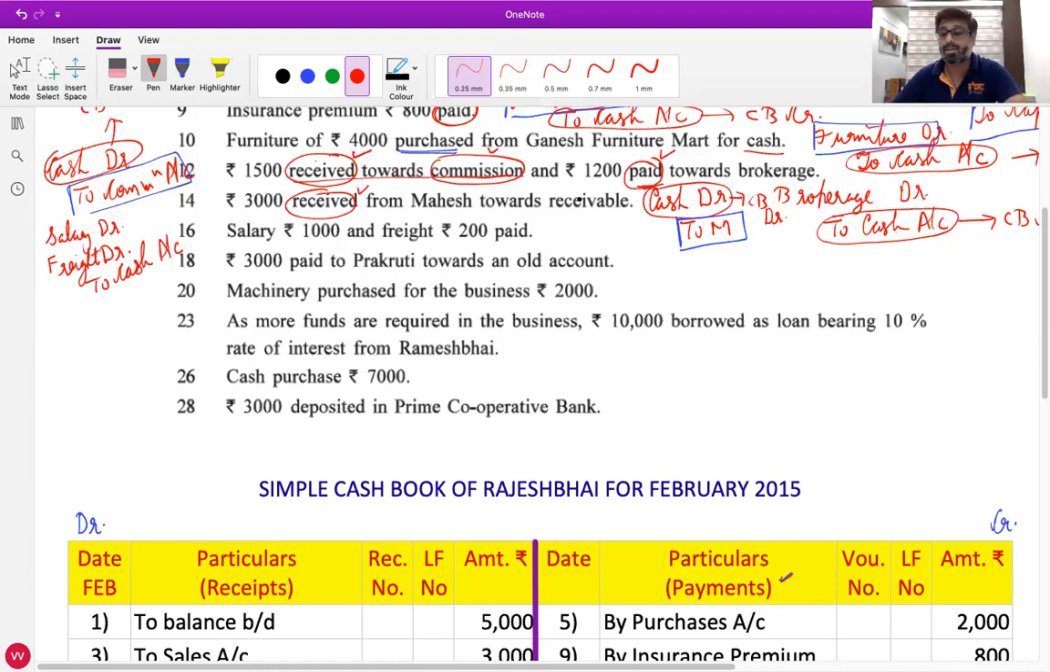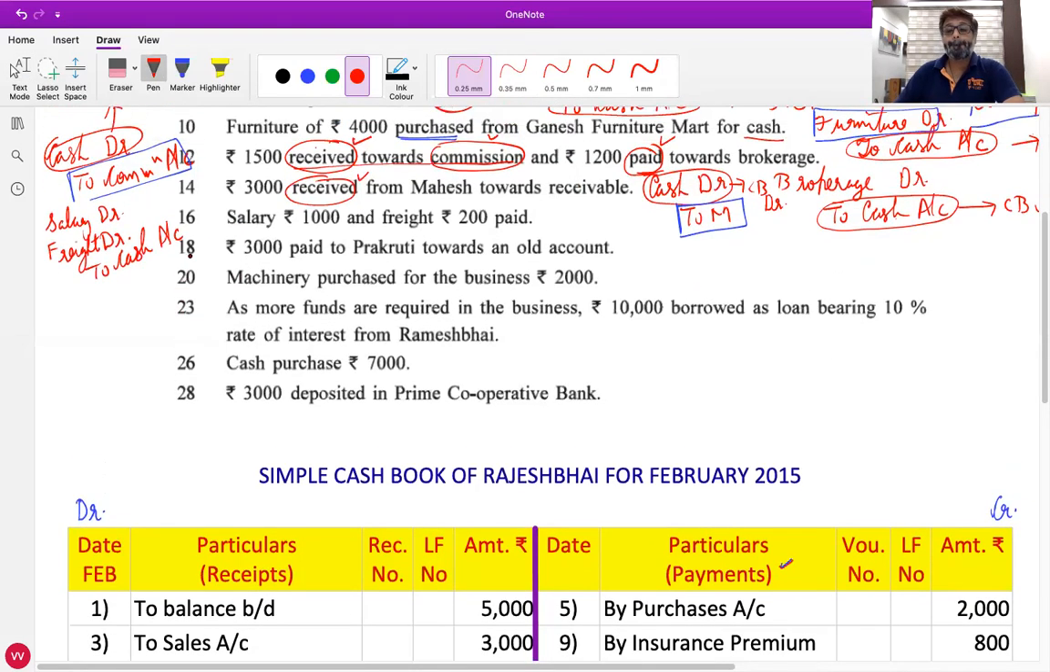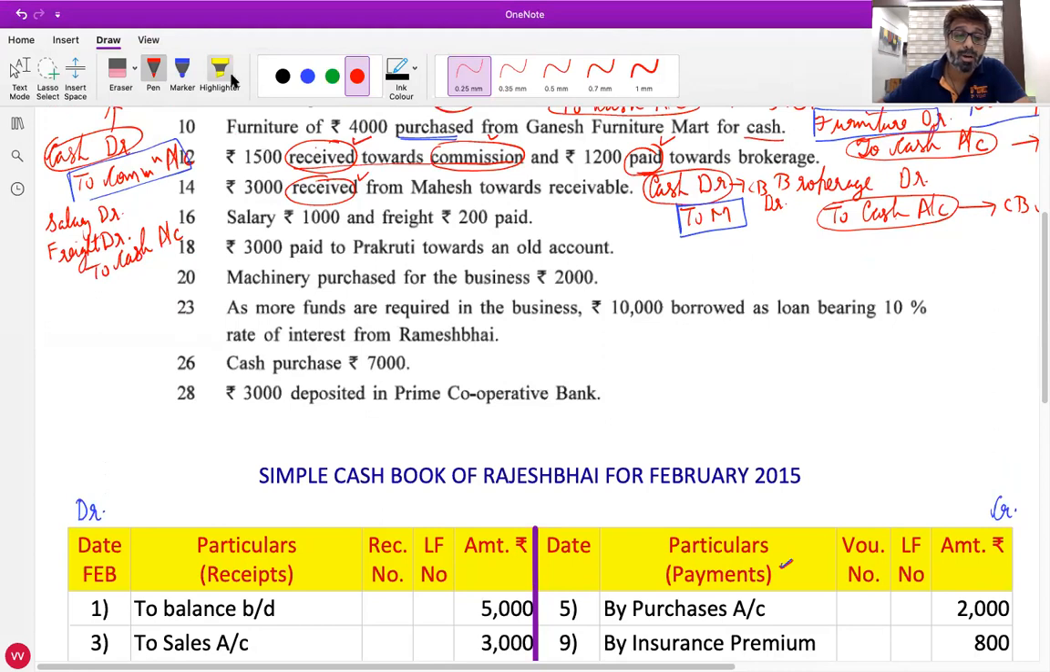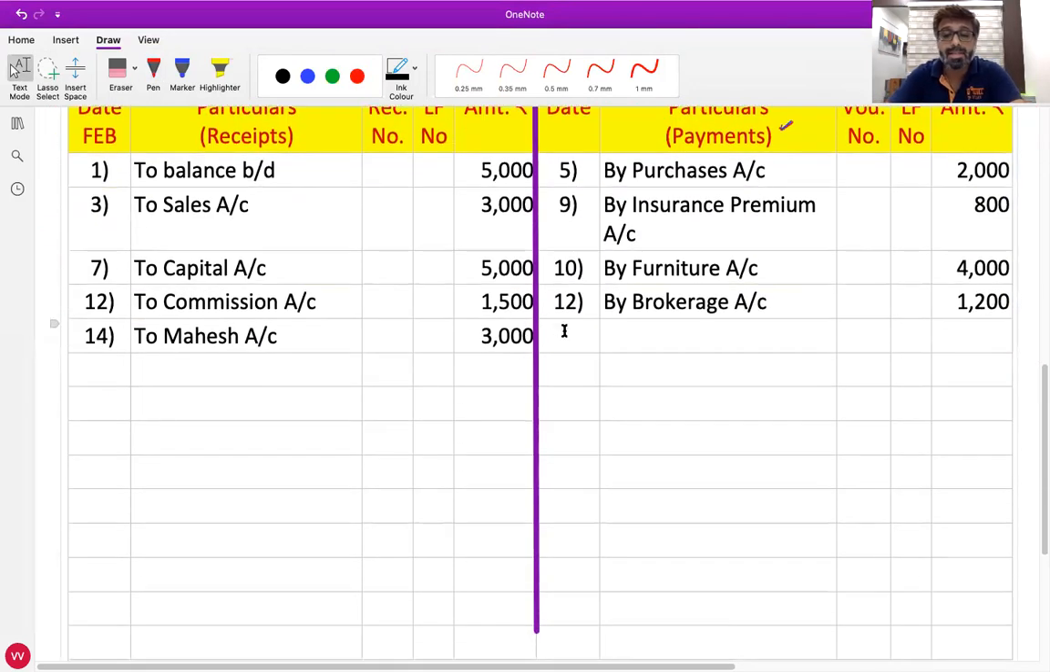Now where will it be recorded in the cash book? Sir, on the payment side. Why? Because in the journal entry, the cash account is credited. So we will write it in the cash book on the credit side. What is the date I should write? 16. Two entries we will have to make for two opposite accounts.